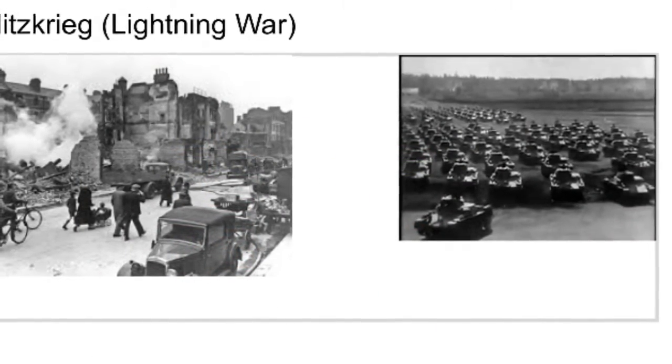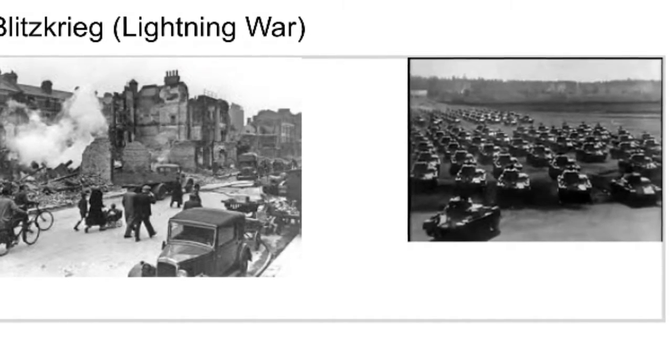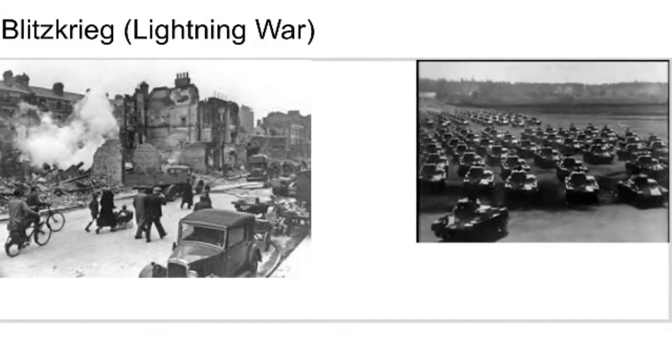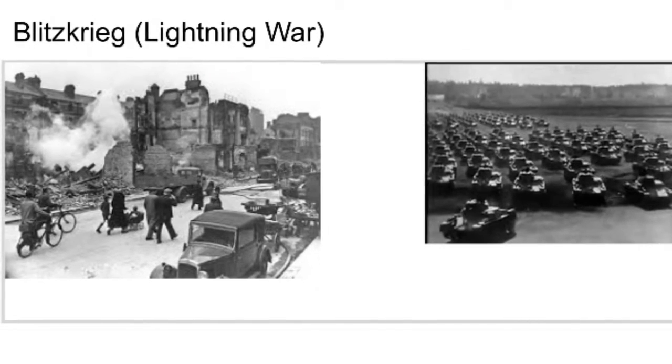While using Blitzkrieg, the Luftwaffe would first bomb the enemy line. The tanks would then strike and the mobile artillery form strike forces. This technique proved to be extremely effective in their battles. After Austria was annexed, Austria was unified with Germany, and Hitler decided to set his eyes on Czechoslovakia.